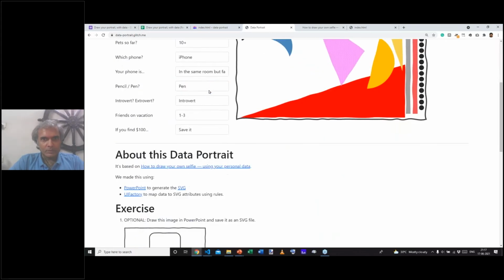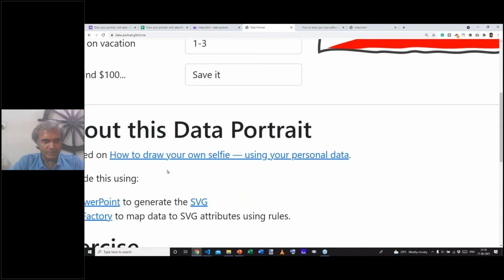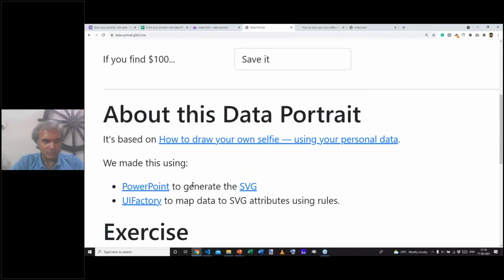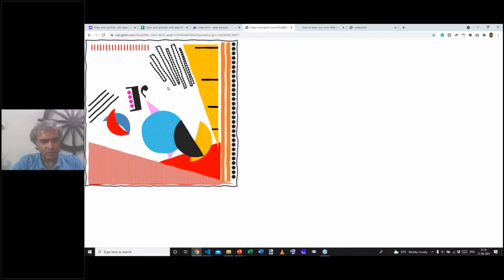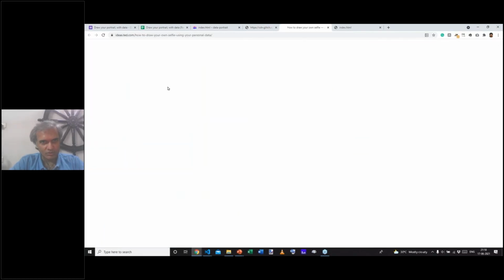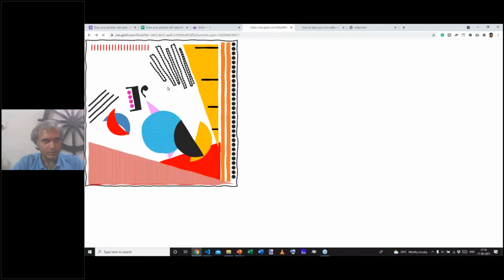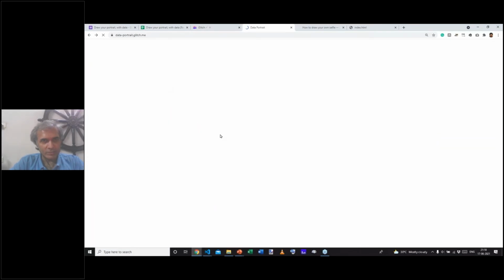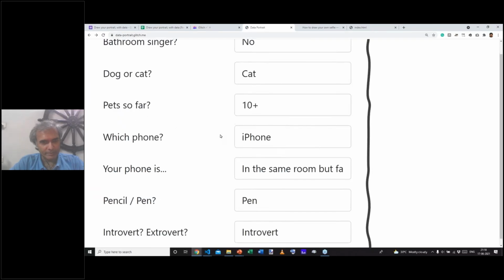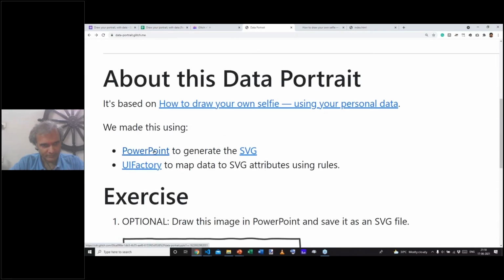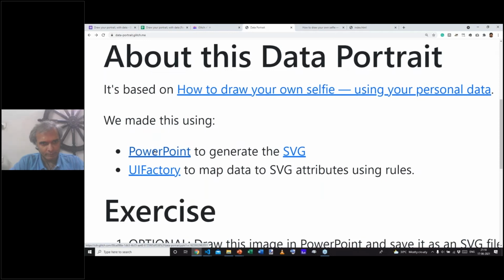So that brings us to the next step. The first thing that we did was use PowerPoint to generate the SVG. So the actual SVG that I used is on the same page, and that's what you just saw. And the actual presentation that I used is also linked from that page. So you'll find it when you click on the PowerPoint link.